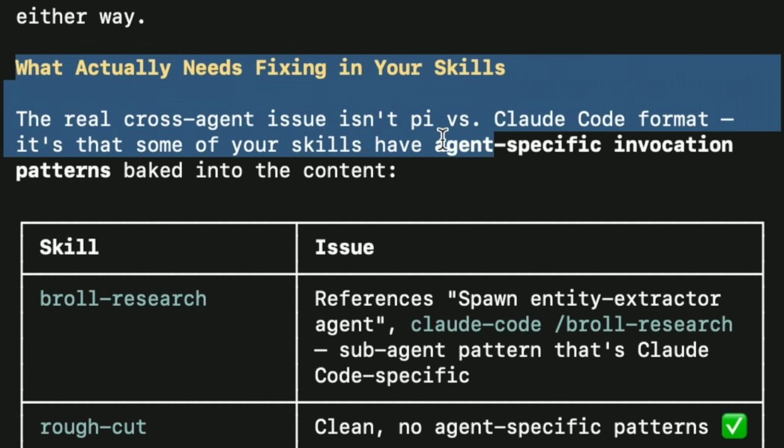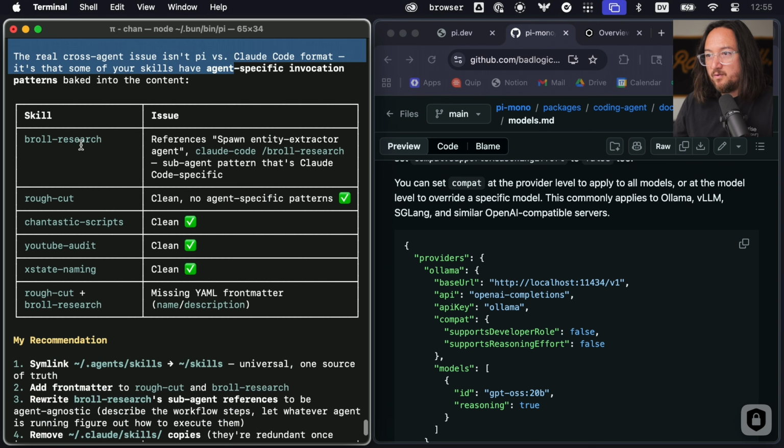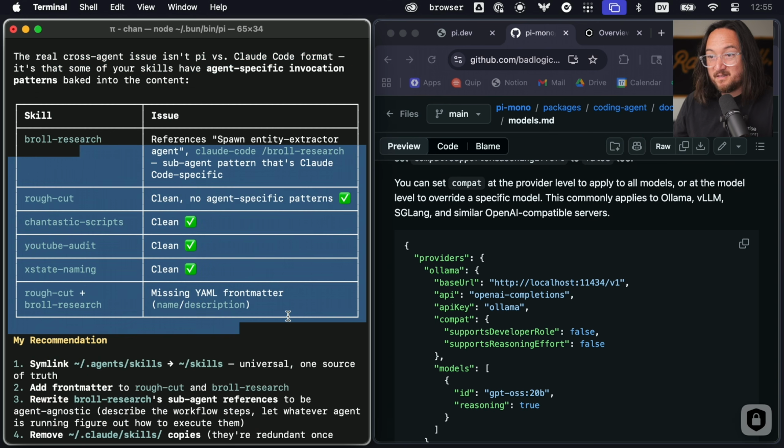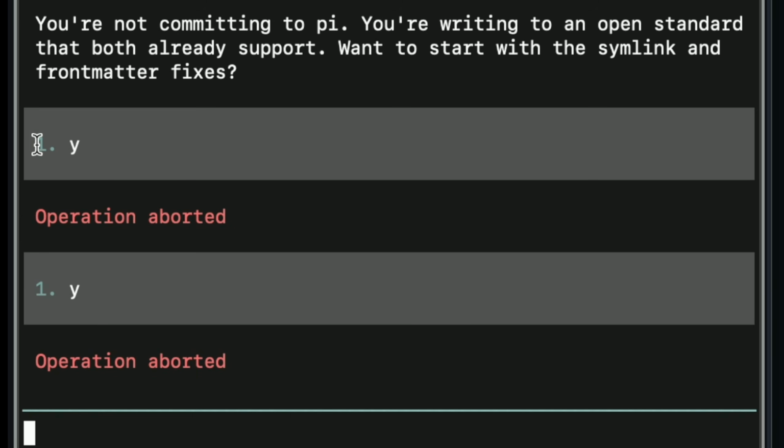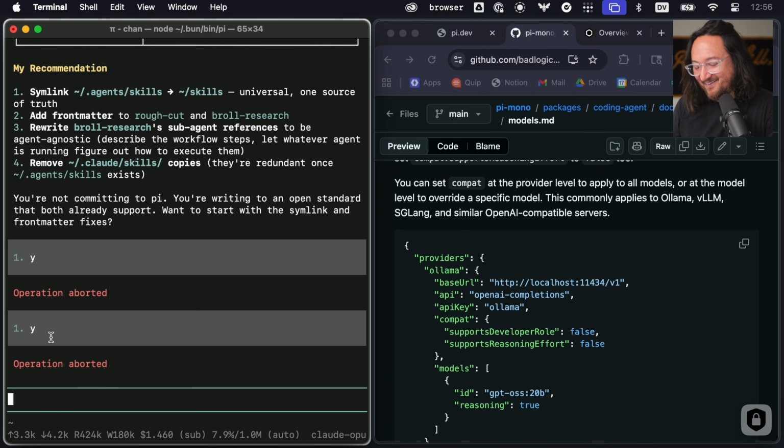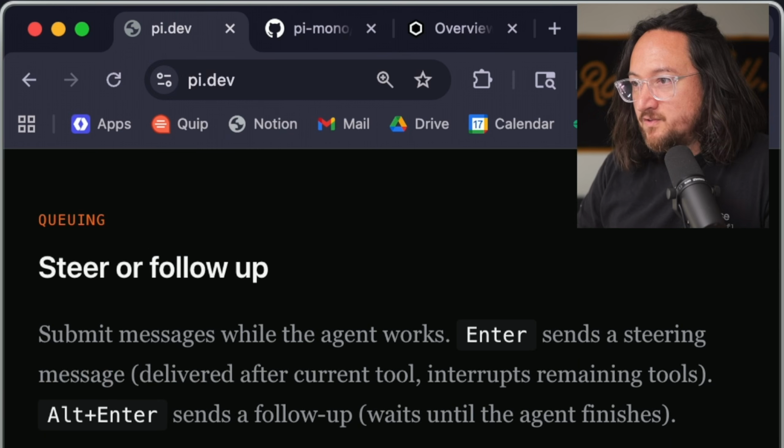Okay, what actually needs fixing? Okay, so it actually went through and evaluated some things that need fixing, which is nice. All right, clearly I'm having trouble figuring out how to get a new line, so we'll just do it this way. Yes to all, let's go. All right, let's see if there's anything else that we can look at.